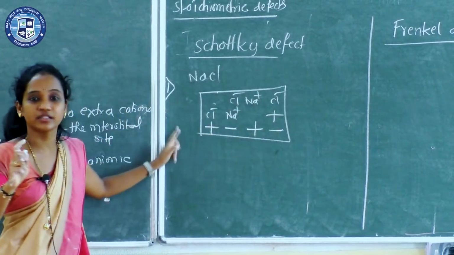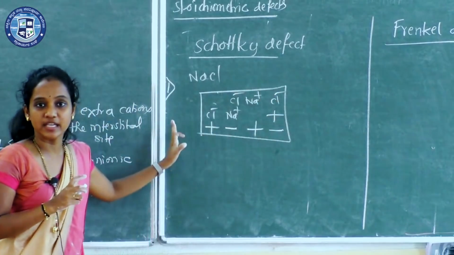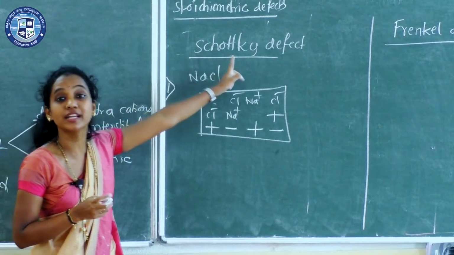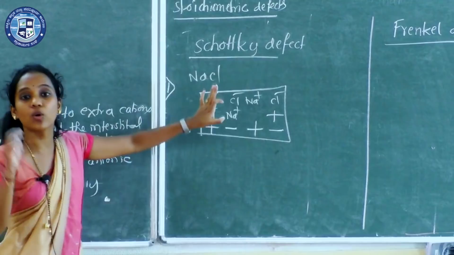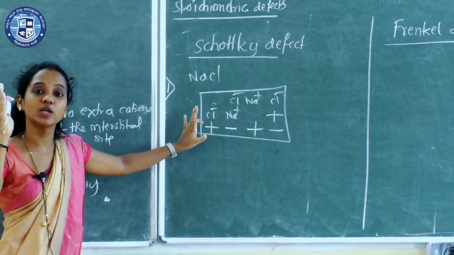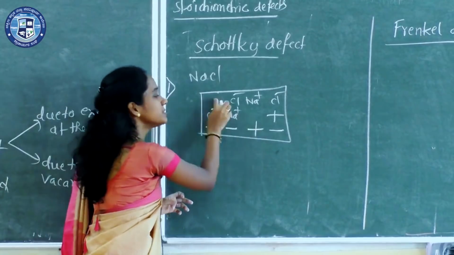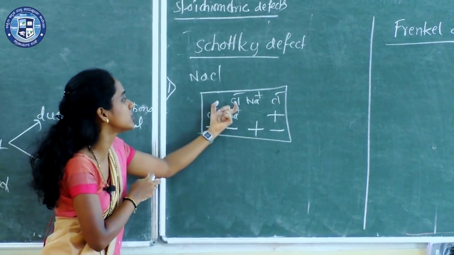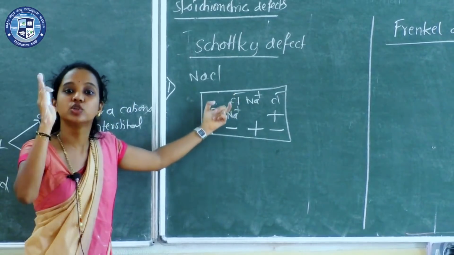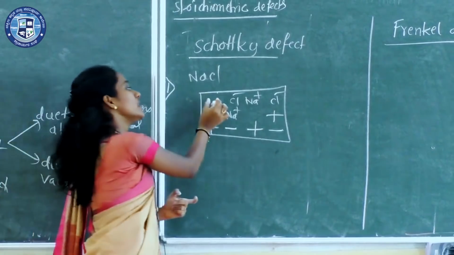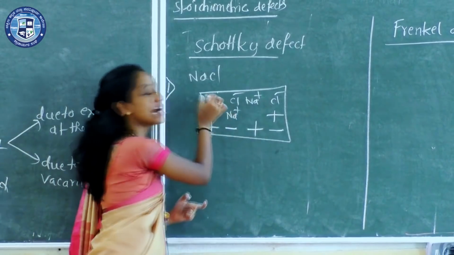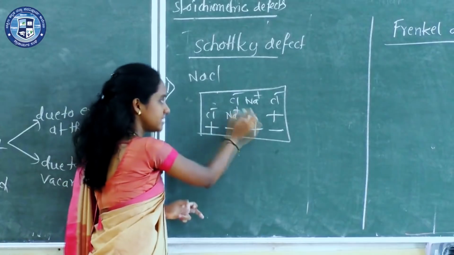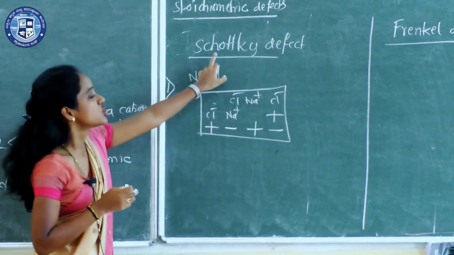Now there is a defect, an irregularity in this solid. This type of defect is known as Schottky defect. What is Schottky defect? Equal numbers of cations and anions are missing from the lattice. Clear? Equal number. If I want to delete 2 Na+ ions, I have to delete 2 Cl- ions also. So equal numbers of positively charged and negatively charged ions are missing from the lattice sites, then such a defect is called Schottky defect.